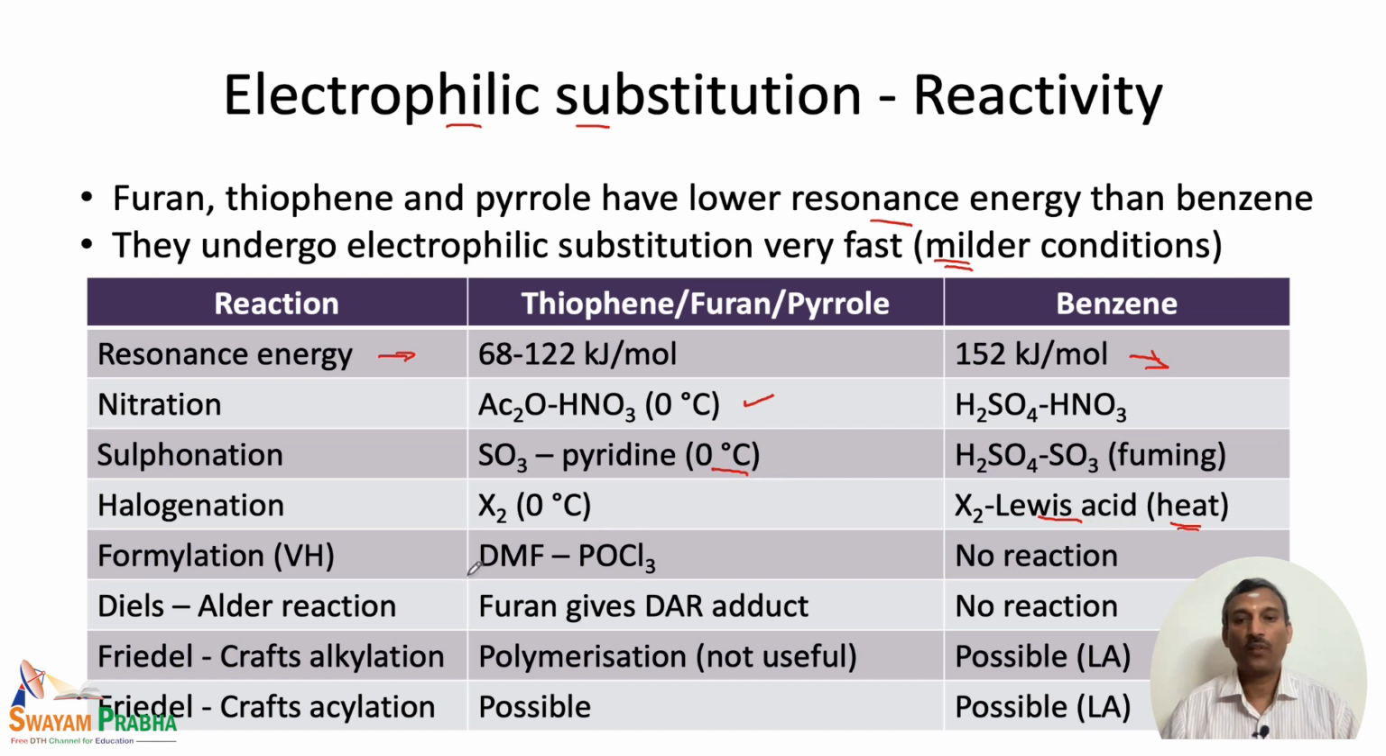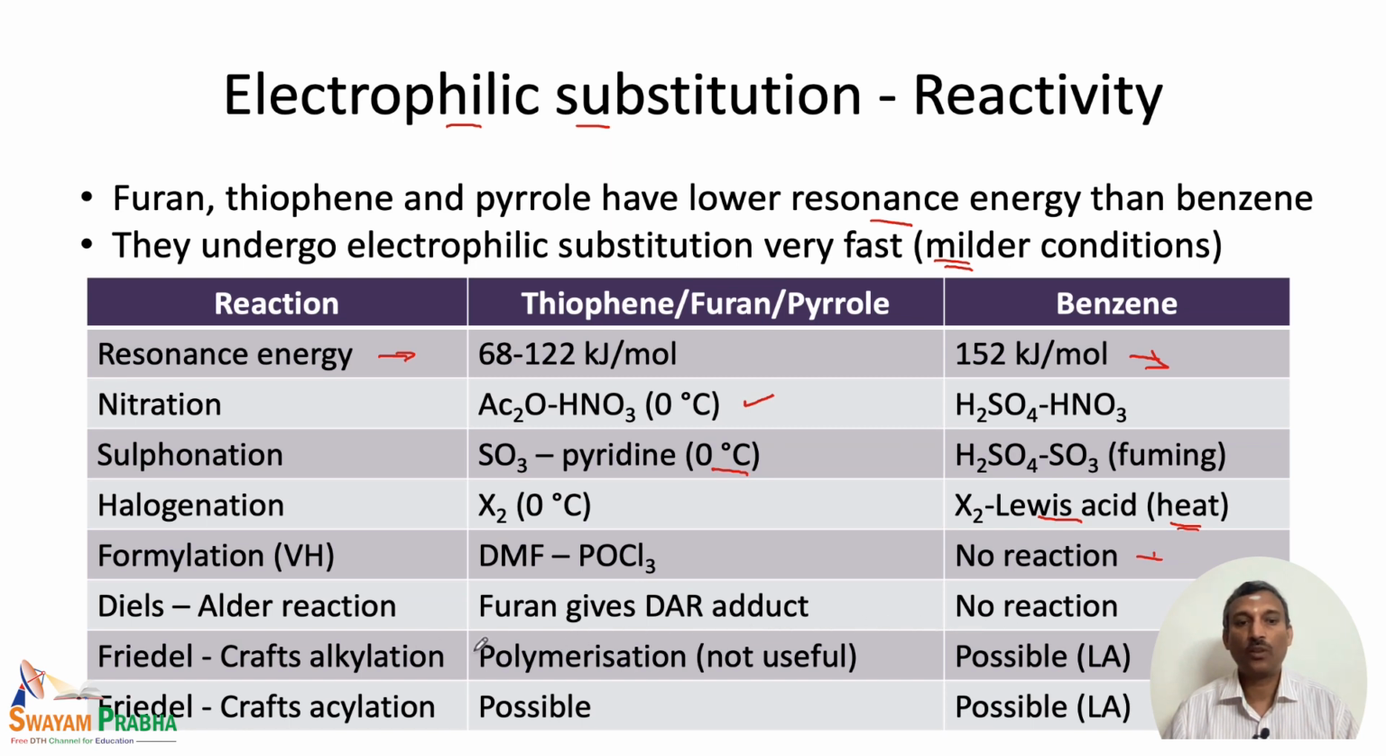And when we talk about formylation, there is no formylation reaction when DMF and POCl3 are reacted with benzene, whereas with the 5-membered heterocycles, DMF and POCl3 readily give a formylation product. And of course, in the Diels-Alder reaction, furan forms the Diels-Alder adduct, but thiophene and pyrrole do not. Similarly, benzene does not undergo the Diels-Alder reaction.